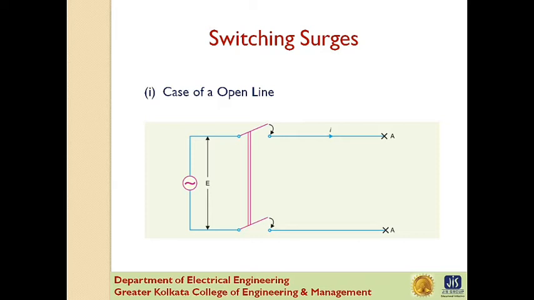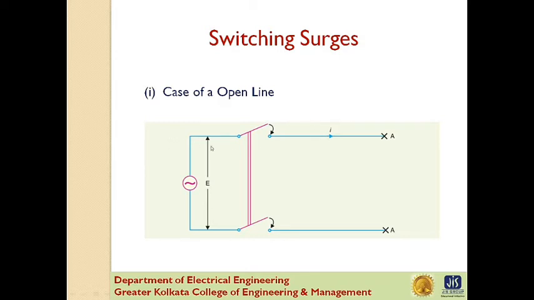Now as you can see in this picture, an unloaded line is being connected to a voltage source. When the unloaded line is connected to a voltage source, a voltage wave is set up which travels along the line. On reaching the terminal point A, it is reflected back to the supply without change of sign. Now this causes doubling of the voltage on the line, twice the normal value.